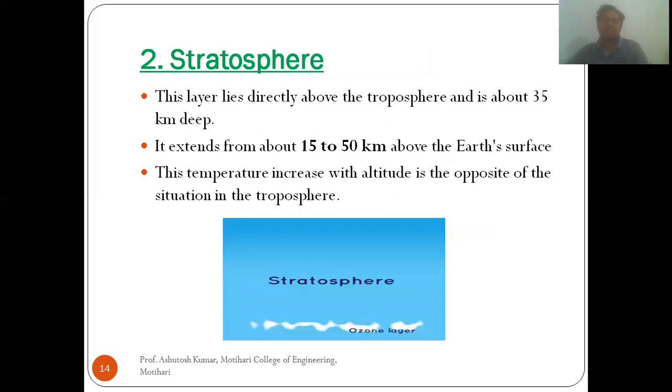Now let us discuss the second layer of atmosphere, which is the stratosphere. This layer lies directly above the troposphere and is about 35 kilometer deep, and it extends from 15 to 50 kilometer above the Earth's surface. Like I discussed, the troposphere is 0 to 15 kilometer from the ground. So the next layer, the second layer, the stratosphere, extends from 15 kilometer to 50 kilometer above the Earth's surface.